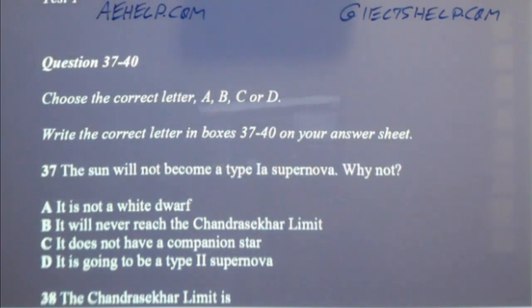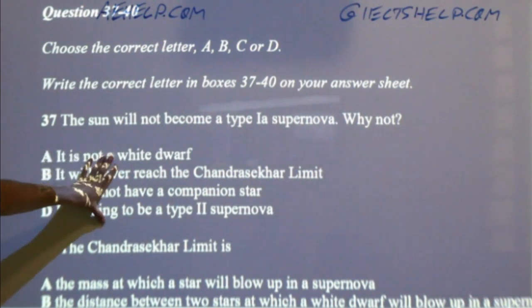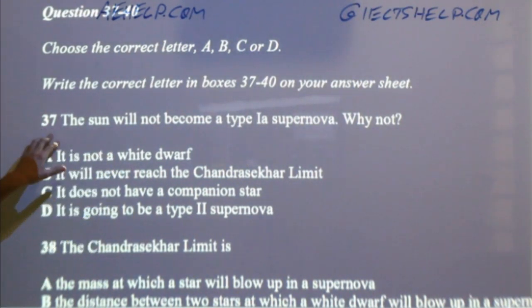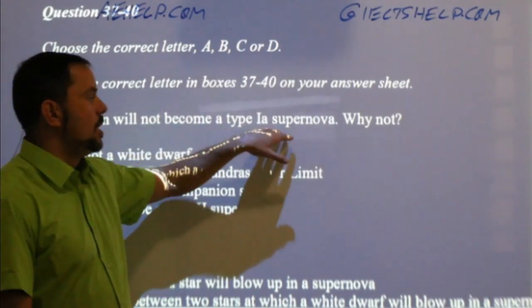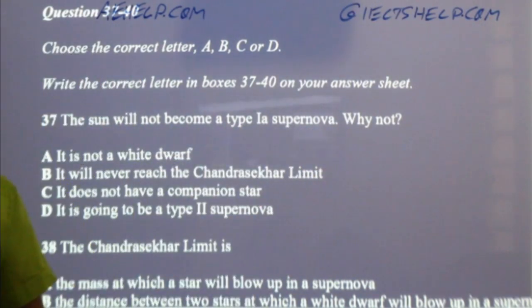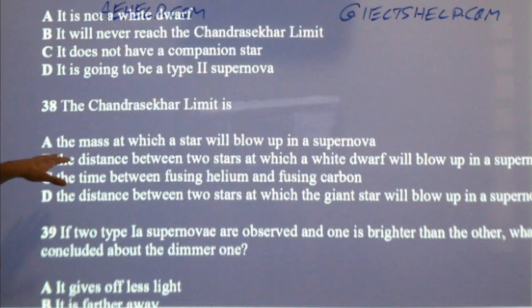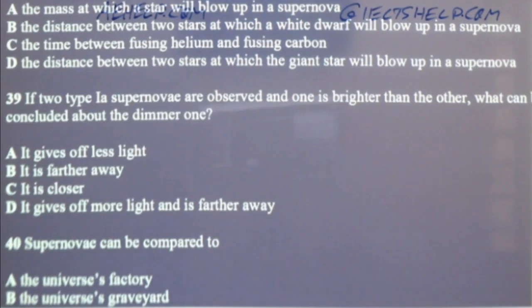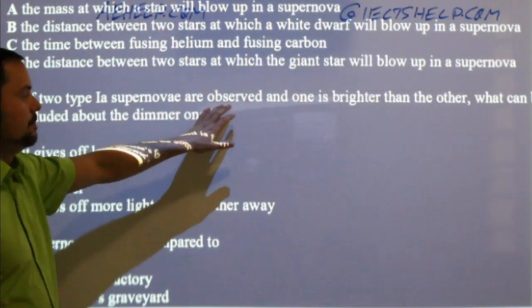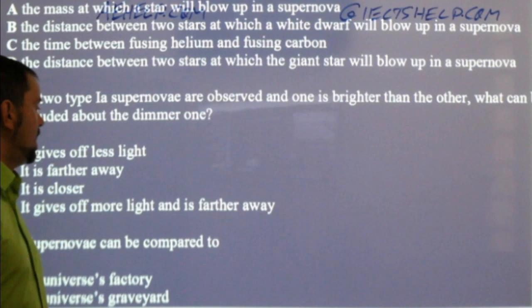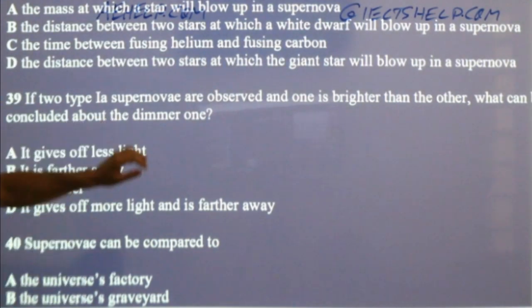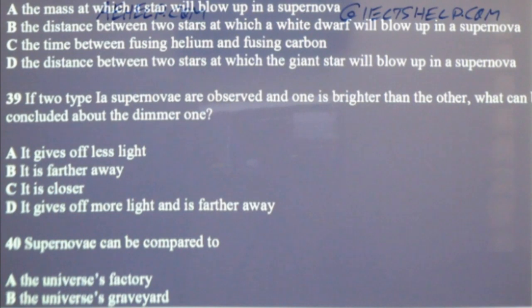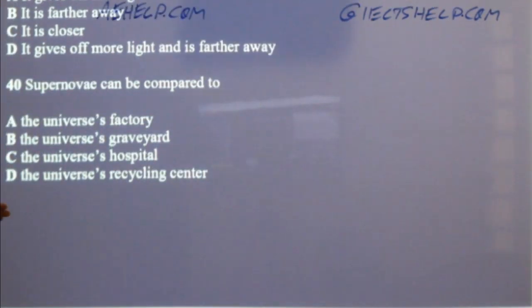So we don't know the answers. We don't know what's in the passage, what's not in the passage. So just read the questions. The sun will not become a type 1a supernova. Why not? Okay. Next question. The Chandrasekhar limit is... If two type 1a supernovae are observed and one is brighter than the other, what can be concluded about the dimmer one? Supernovae can be compared to something.